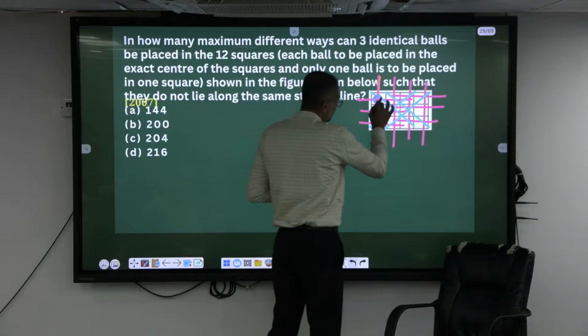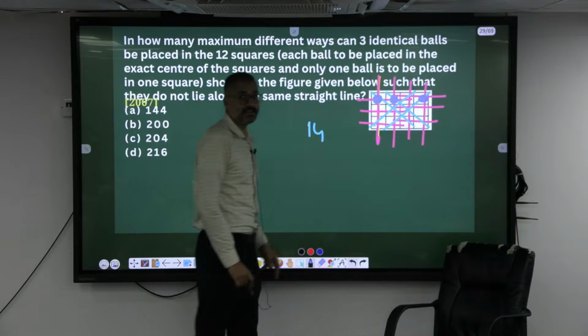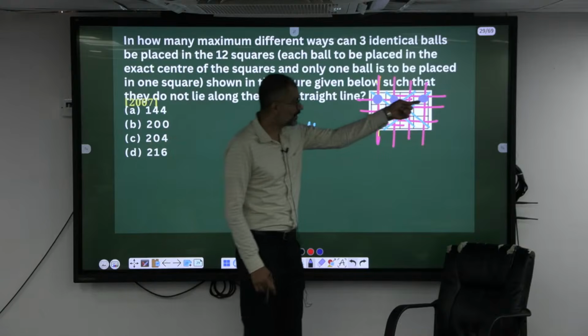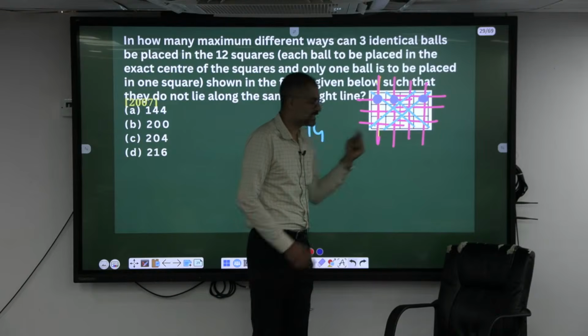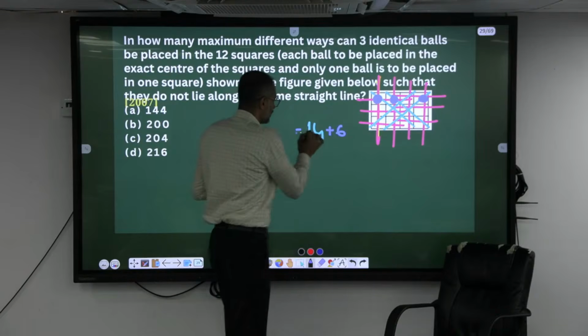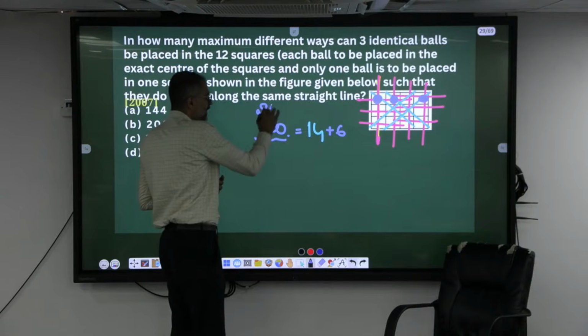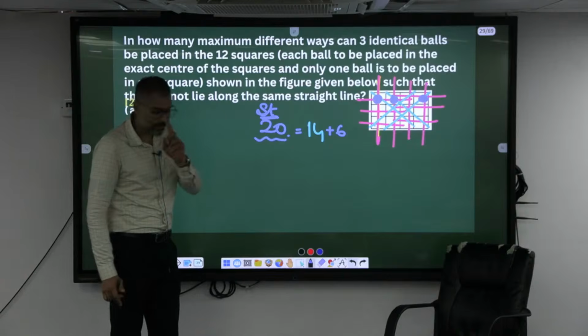Can I place like this? 1, 2 and 3 here. Are they in a straight line? Yes, they are also in a straight line. So this is one way, 2, 3. Similarly, from this side 4, 5, 6. So totally there will be 20 ways in which they are all in a straight line. But he says they should not be in a straight line.